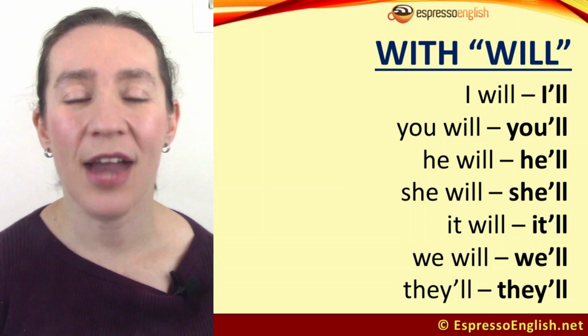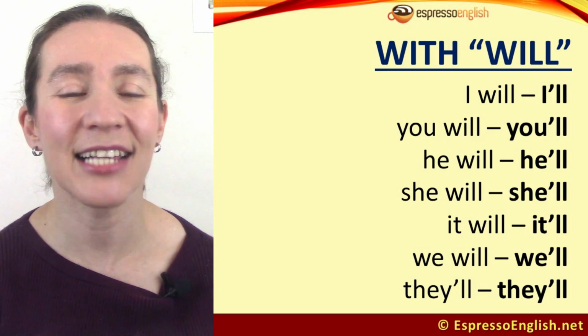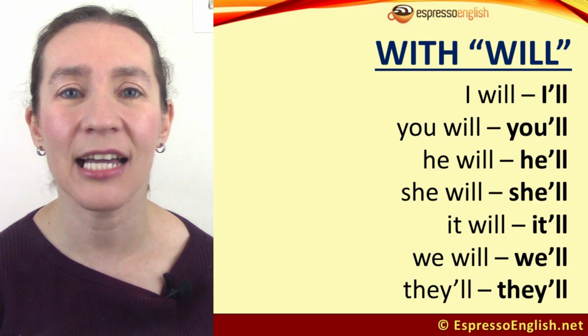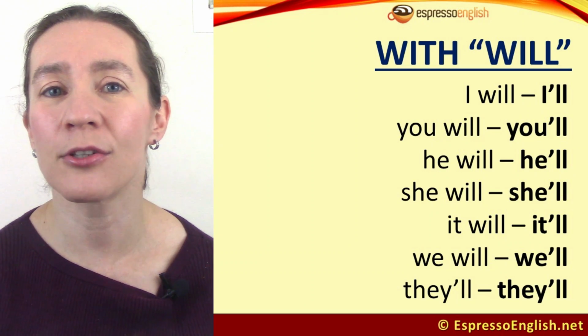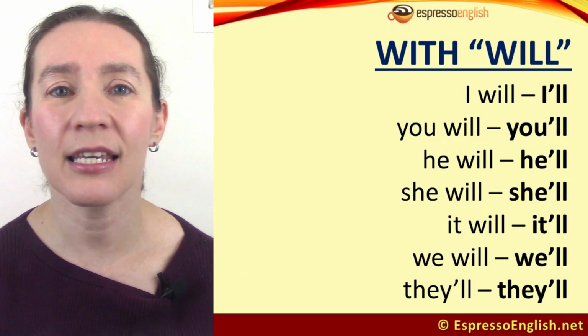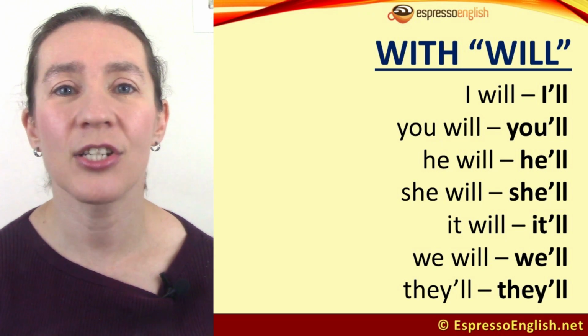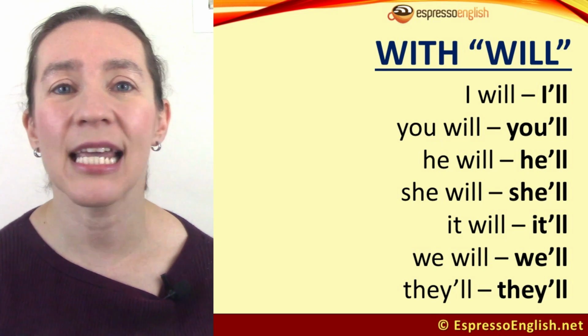When it comes to contractions with will, a lot of these sound a bit different when spoken fast, as you'll see in the example sentences. So, I will becomes I'll, but it often sounds like "ill." You will becomes you'll. He will becomes he'll, but it often sounds like "hill." She will becomes she'll, but it often sounds like "shill." It will becomes it'll.